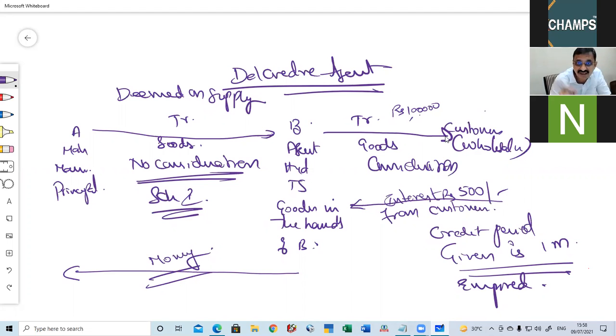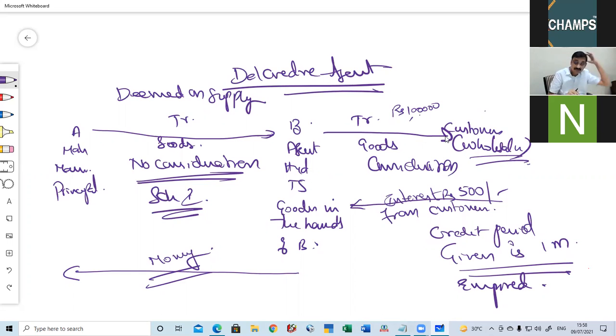B will take 500 rupees interest from the customer. Why? Because this fellow did not pay within 1 month. After all, is B doing business or charity? B is doing business. He is a commercial fellow. He does it for a profit. He is not a charitable entity.